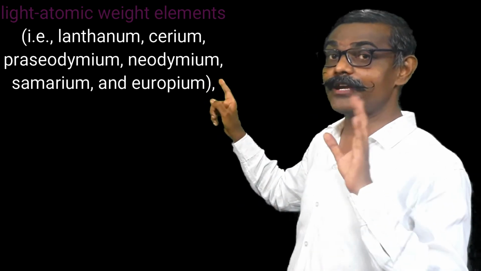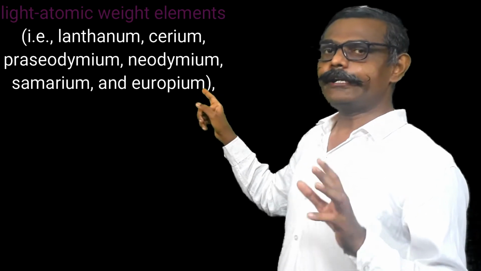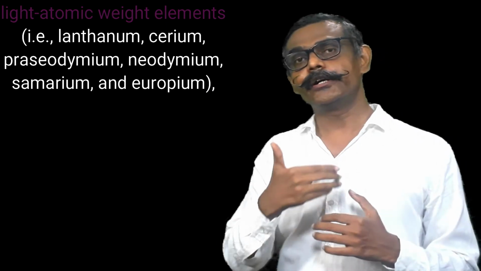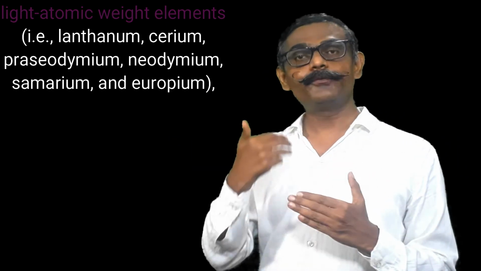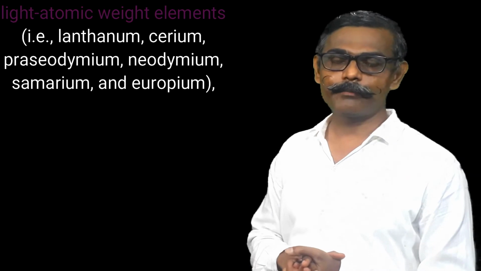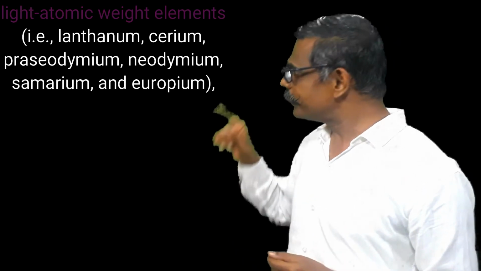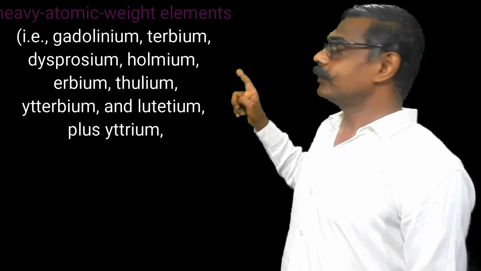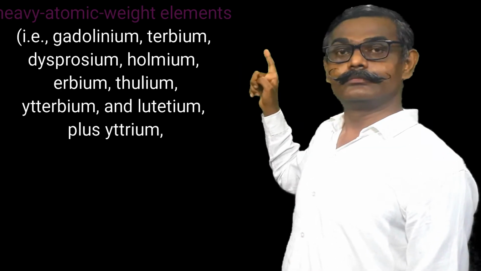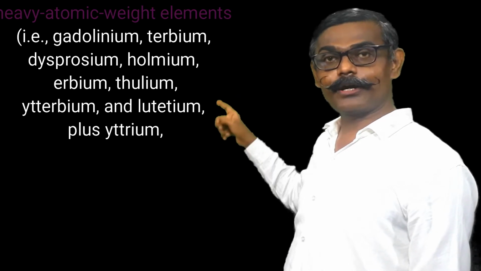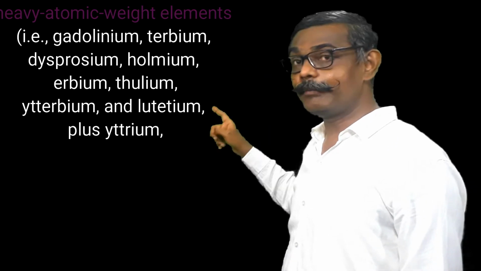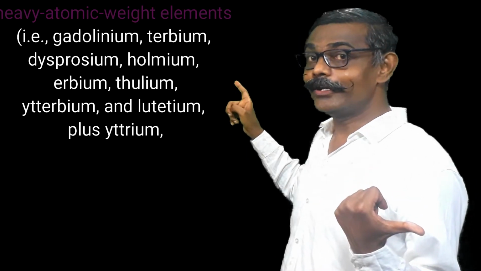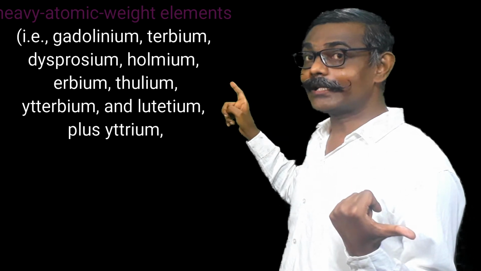That promethium is radioactive and it is synthesized artificially or obtained during the nuclear decay of uranium. So here promethium is not included. Now in the heavy mineral, gadolinium, terbium, dysprosium, holmium, erbium. After erbium, in the lanthanoid contraction we studied, along with heavier lanthanoids, who does occur?